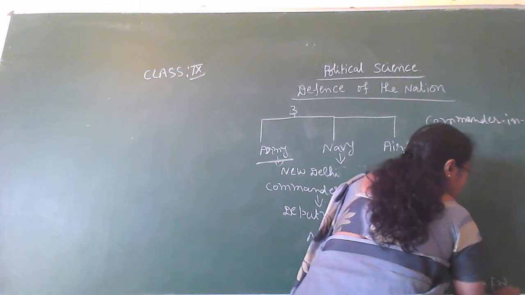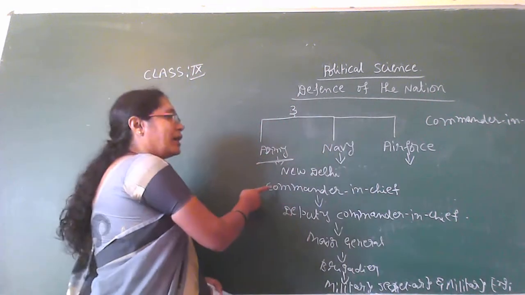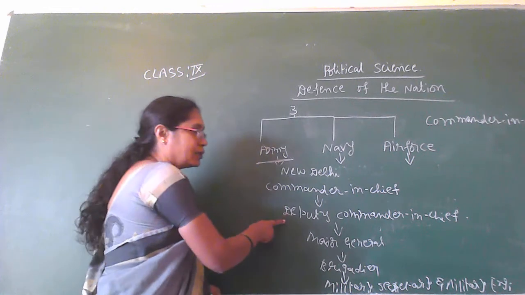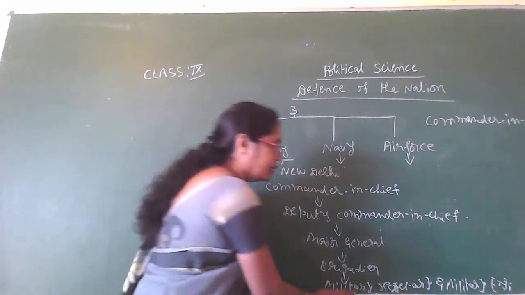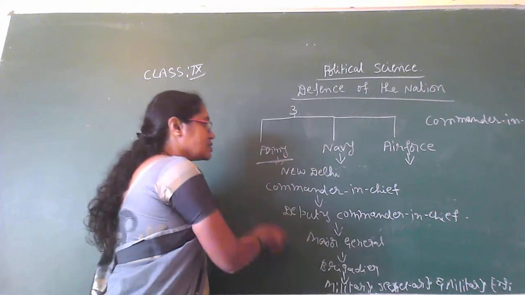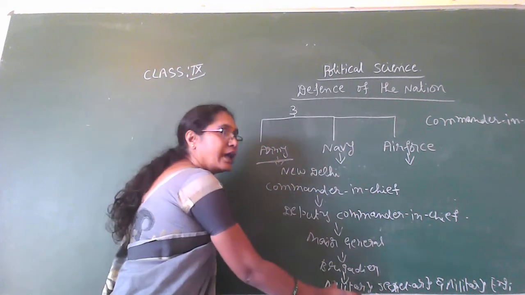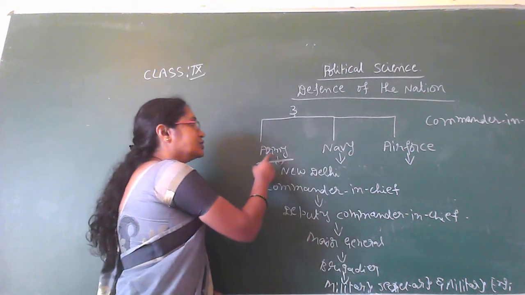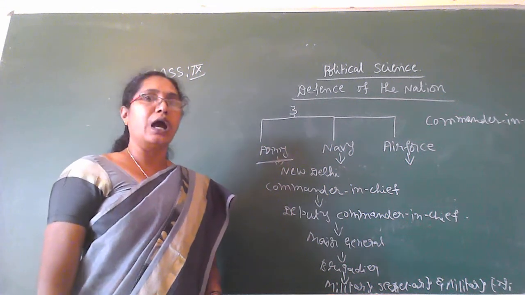So which officers assist the Commander-in-Chief? The Deputy Commander-in-Chief, Major General, Brigadier, military secretary and military engineers assist the Commander-in-Chief. So these are the hierarchical positions of the army. Got it? So who is the head of the army?